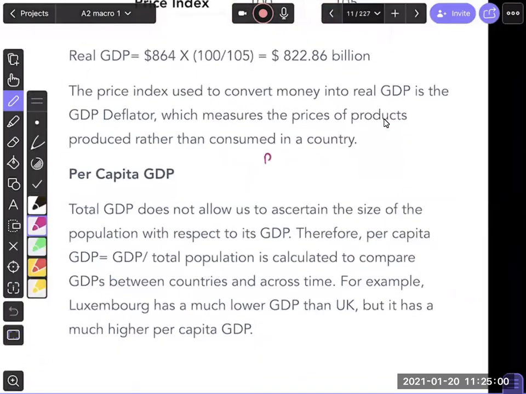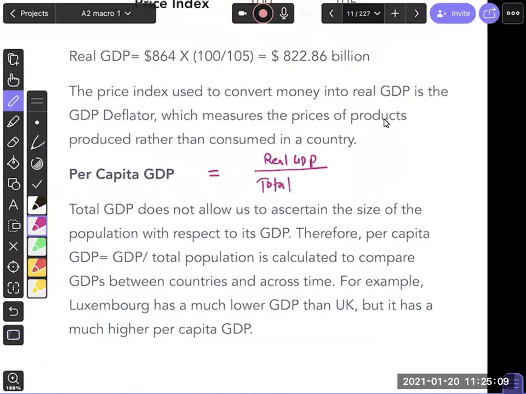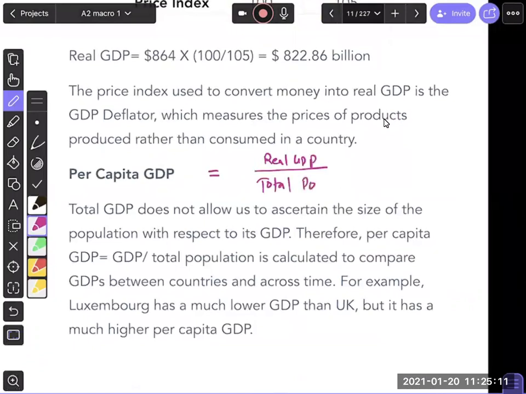If I get my real GDP, I need to divide it by the total population. So per capita GDP is equal to real GDP over total population.